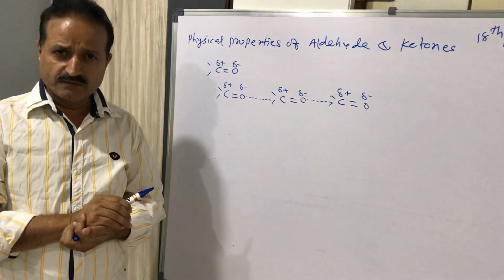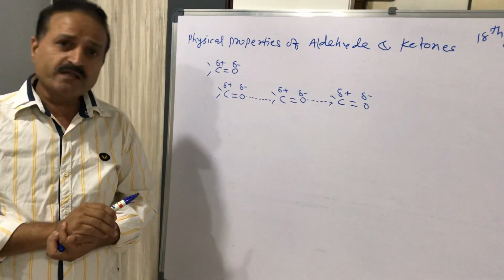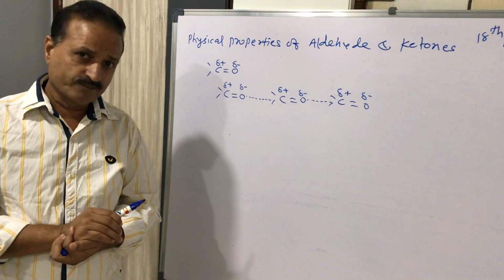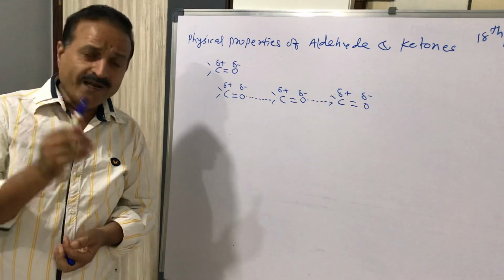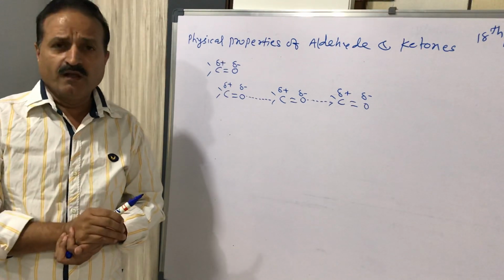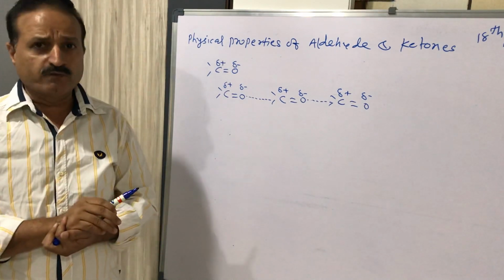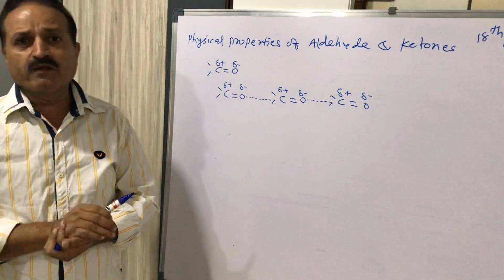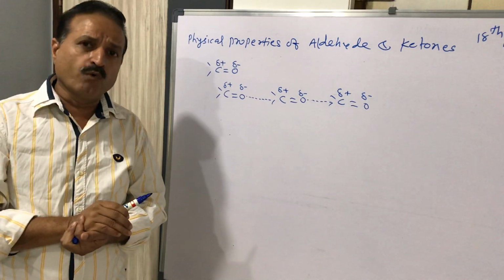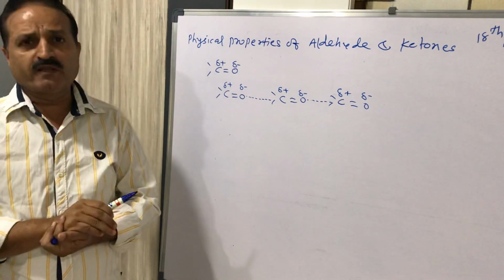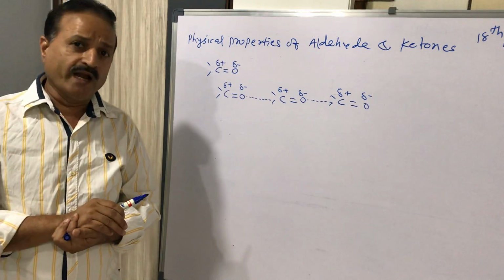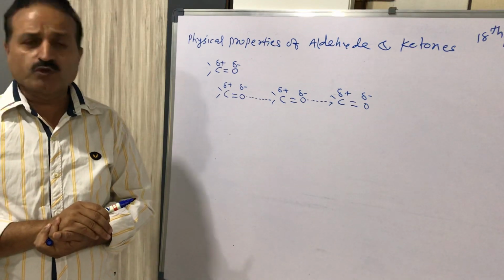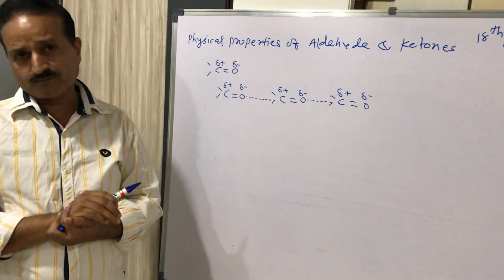Let's discuss why it is higher than non-polar alkane and weakly polar ether. Because in alkane there is no attraction force like in the carbonyl group containing aldehyde and ketone, and ether has only a weak polar bond. So the more polar aldehyde and ketone must have strong attraction, and so the boiling point will be high.